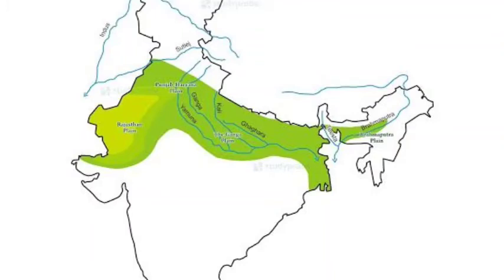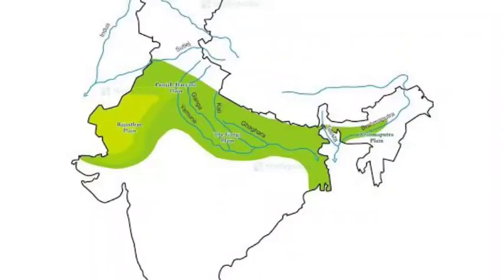Northern plains. These northern plains are formed by three important rivers. What are the three important rivers? Mostly Himalayan rivers: Indus, Ganga and Brahmaputra. These three rivers bring sediments and rocks and make the land fertile.